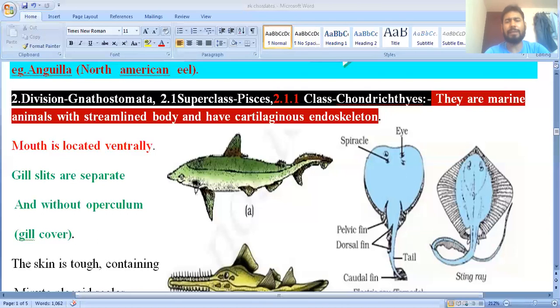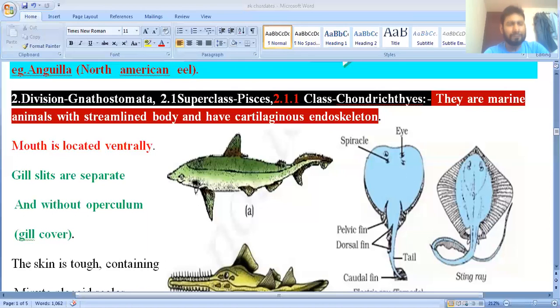And a cartilaginous endoskeleton. So the mouth is located ventrally. What does located ventrally mean? Suppose this is the structure of a fish. The mouth is located ventrally, suppose the mouth is located here. This is called ventral. And sometimes the mouth is located here. This is called terminal. Terminal we will discuss in the next class, that is the Osteichthyes, in which the mouth is located terminally. But in case of the Chondrichthyes, the mouth is located ventrally.